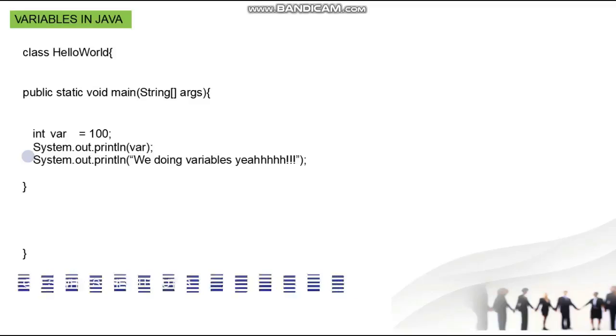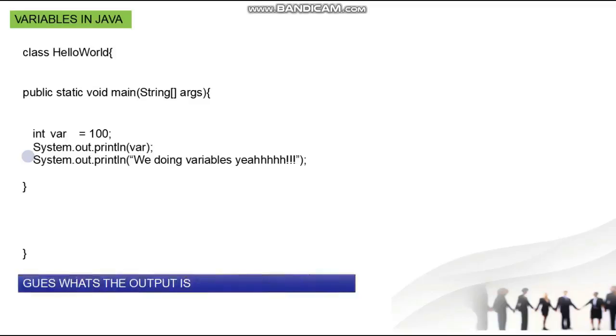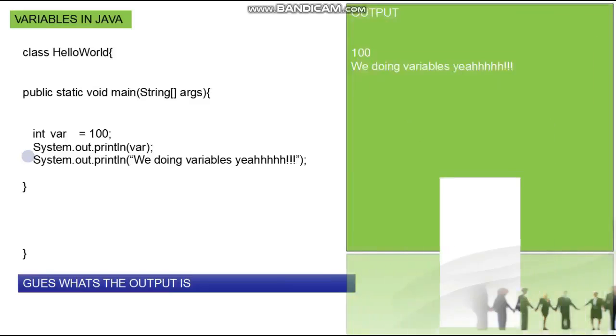Then okay, guess what the output is. I'm giving you time. Okay, you didn't know the output. The output is 100. Then on another line, we're doing variables. That will be the output. Why?